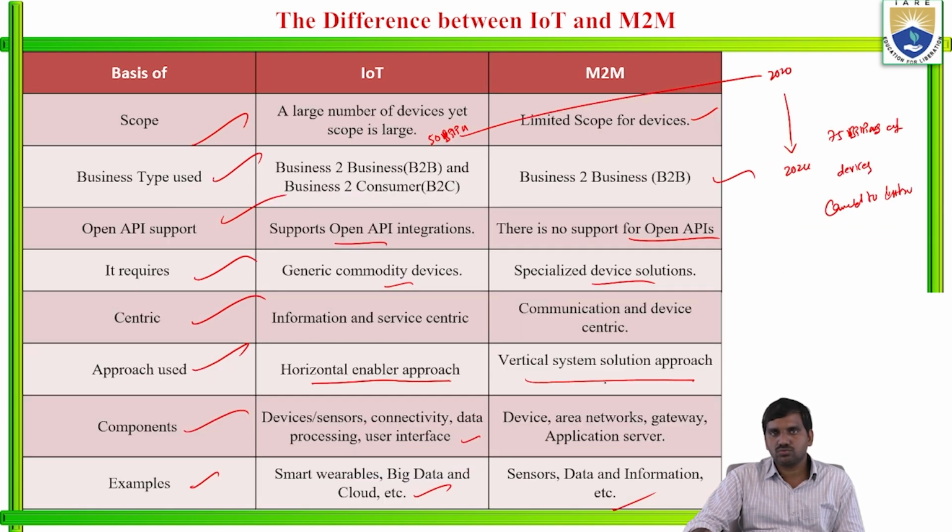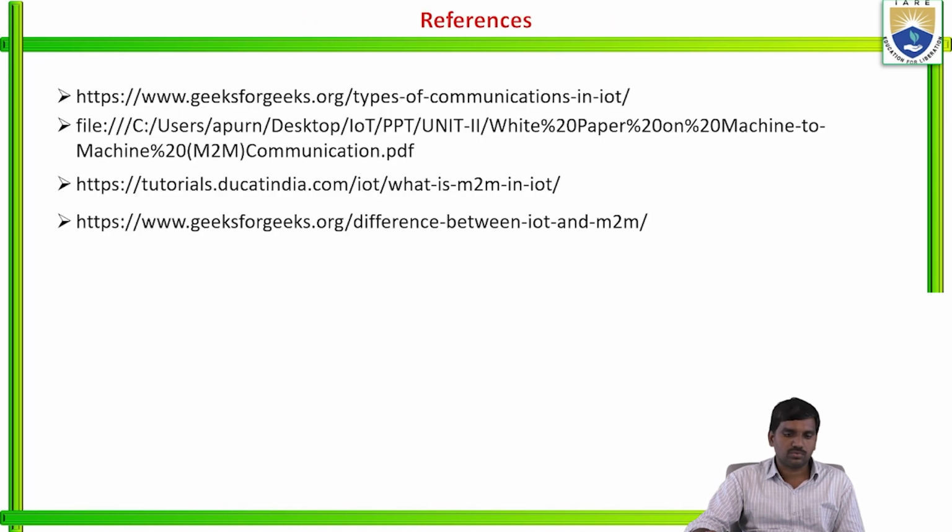What is the scope of these two, IoT and machine to machine? Which type of business it maintains, either business to business or business to consumer. And open API support, it requires some generic communication devices, and the centric approach used, components and examples. So these are the references I used for this lecture.